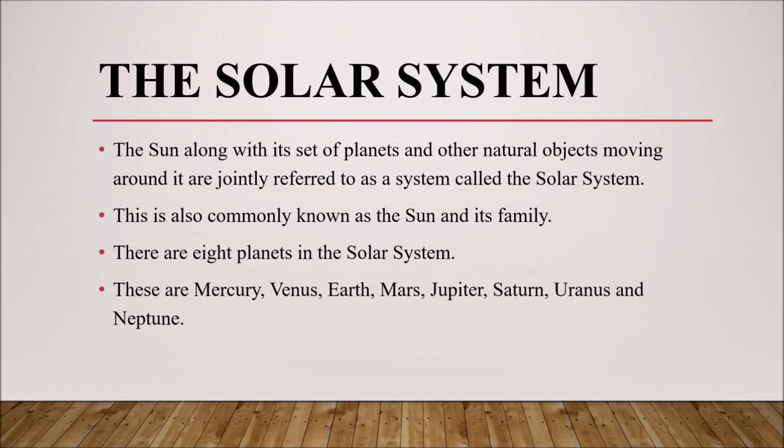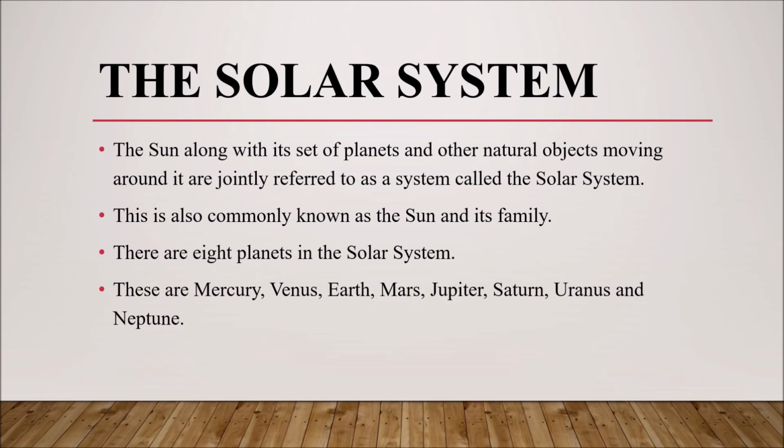The solar system: the sun along with its set of planets and other natural objects moving around it are jointly referred to as a system called the solar system. This is also commonly known as the sun and its family. There are 8 planets in the solar system. These are Mercury, Venus, Earth, Mars, Jupiter, Saturn, Uranus and Neptune.